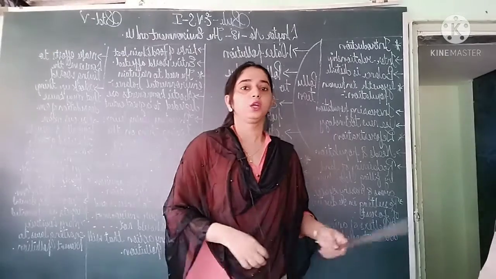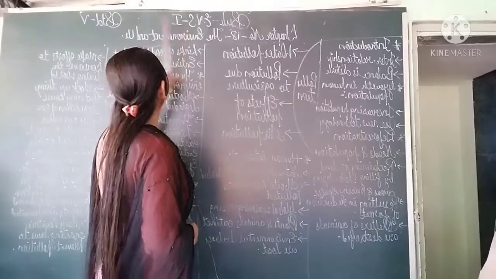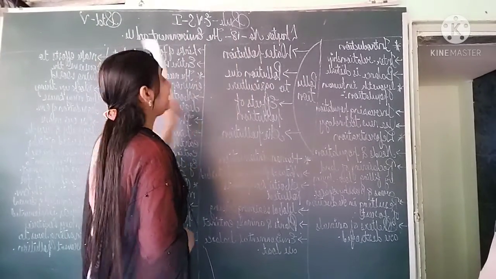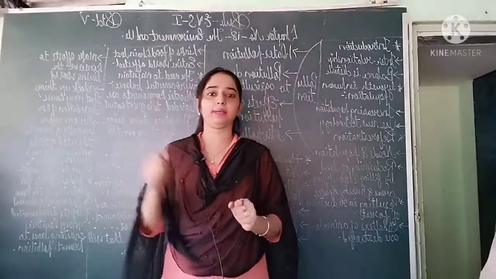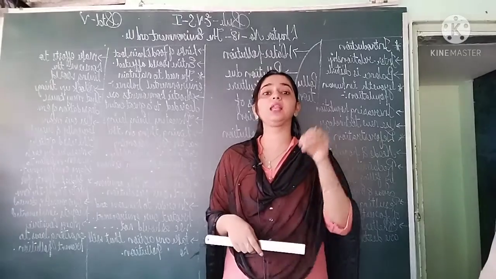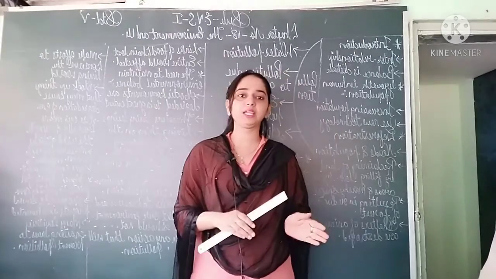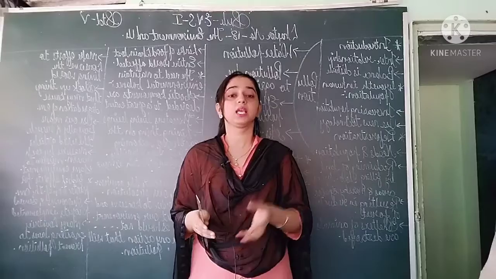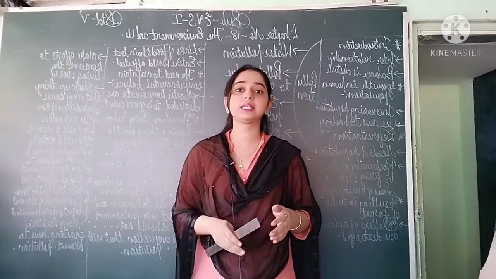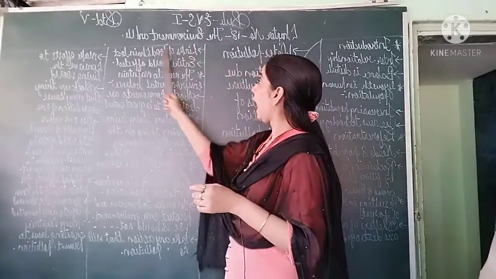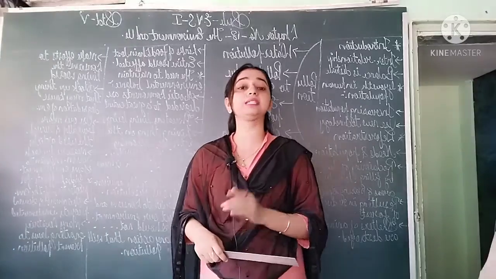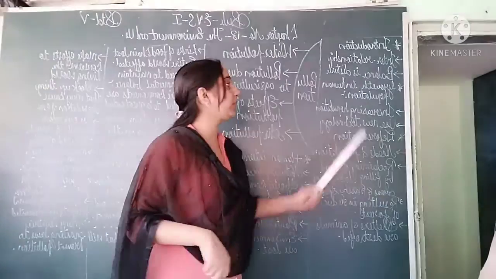Hello everyone. Today we'll do the subject EVS 1 of grade 5th and the chapter number 18 is the environment and us. What is environment? Environment means the place where we are living. All the living things and non-living things that stay in that place is known as environment. And us has to include living and non-living components both. So let us start with the introduction.